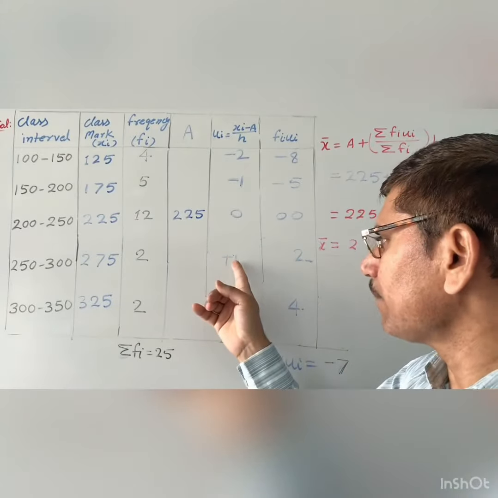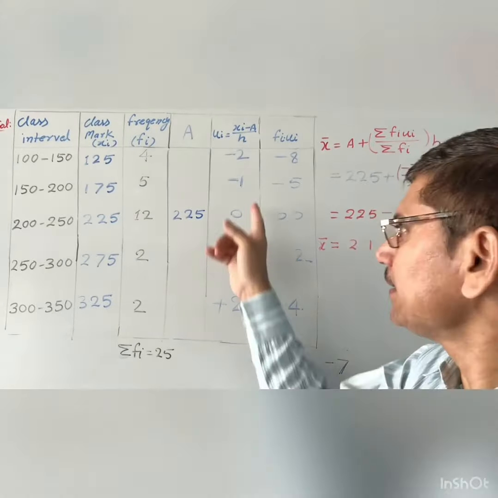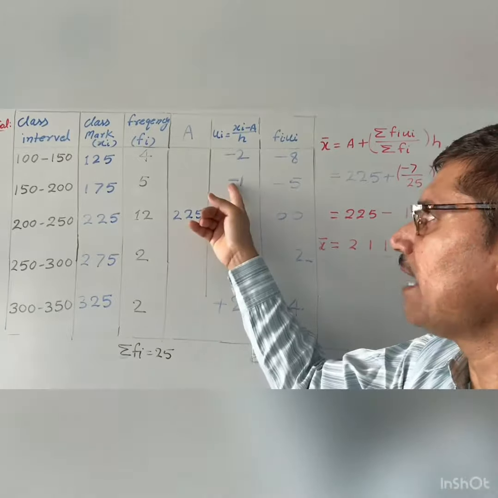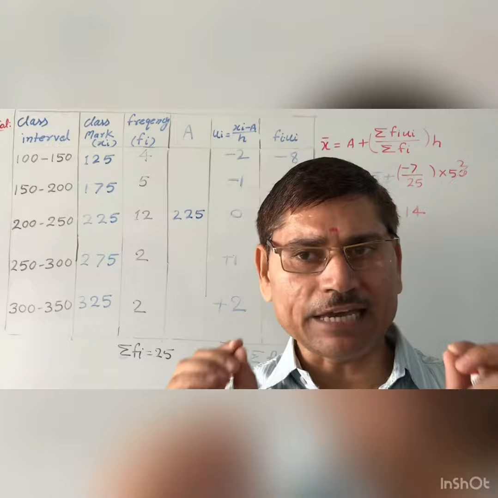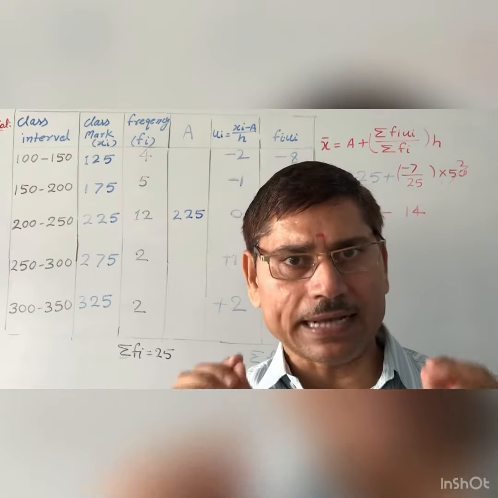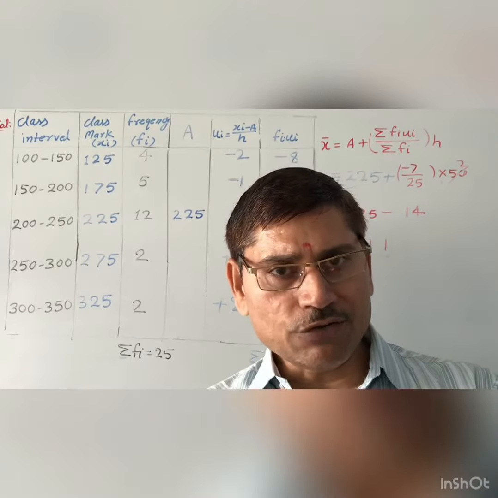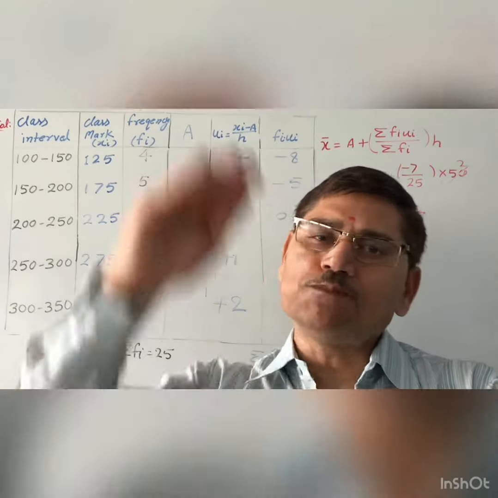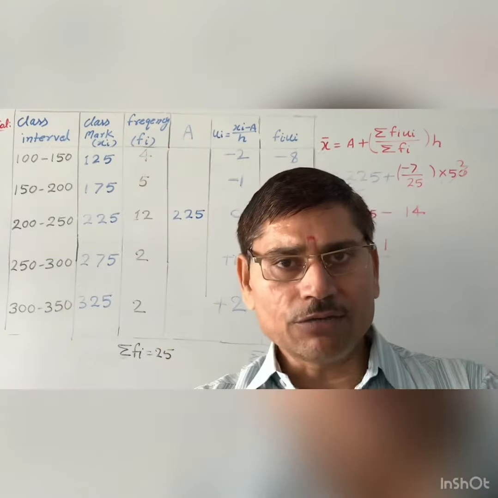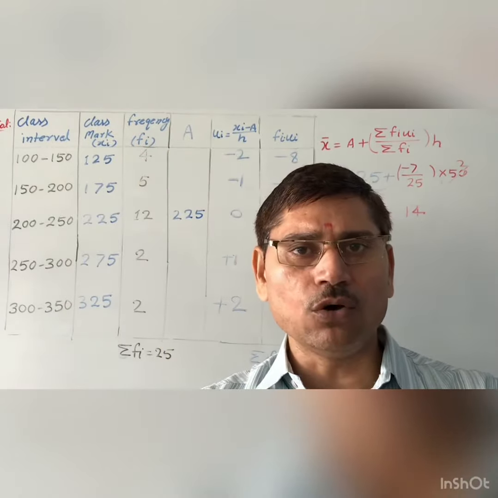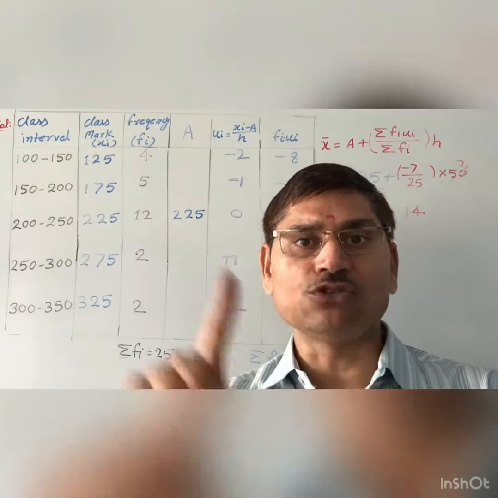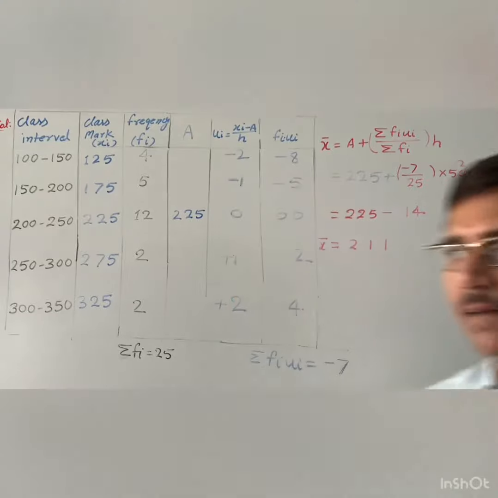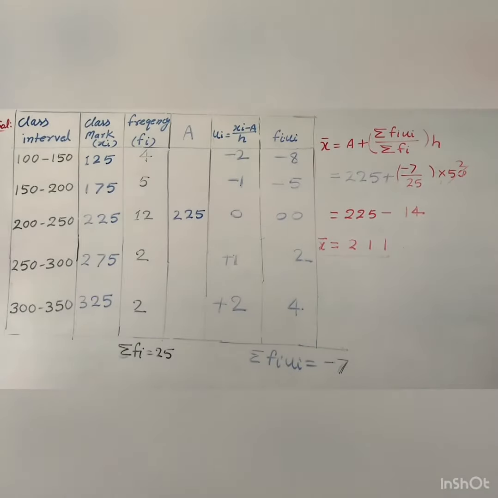So you will write plus 1, plus 2, plus 3, just above 0, and minus 1, minus 2 below. You will get positive values just above 0 and negative values just below 0. After that you will find the other values and get the final answer.